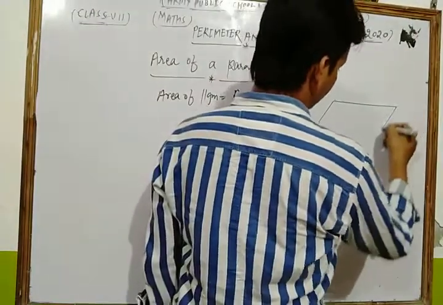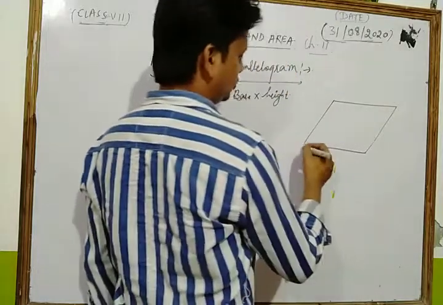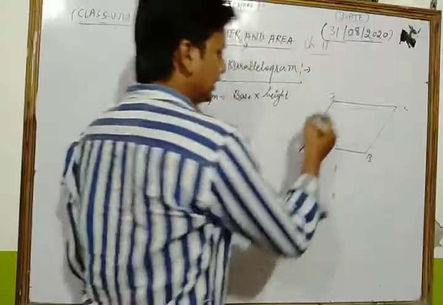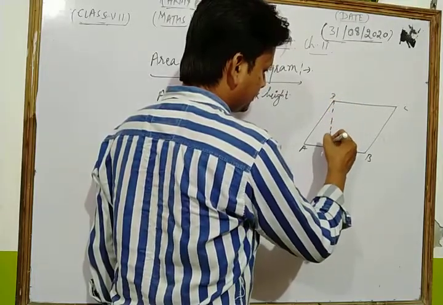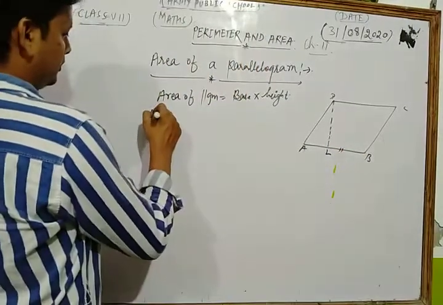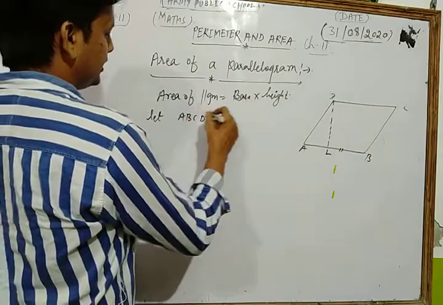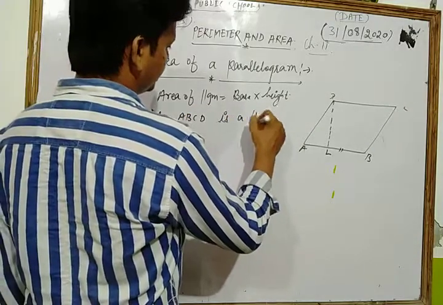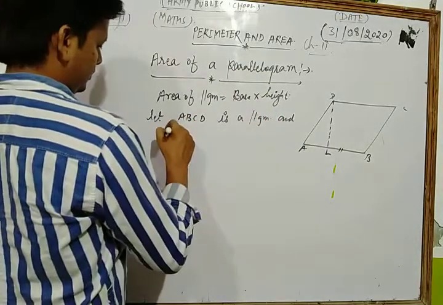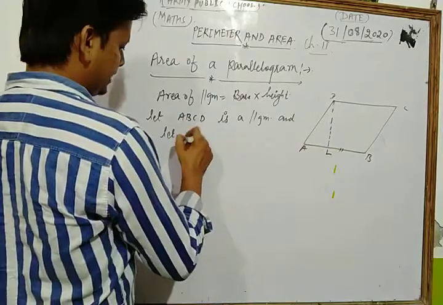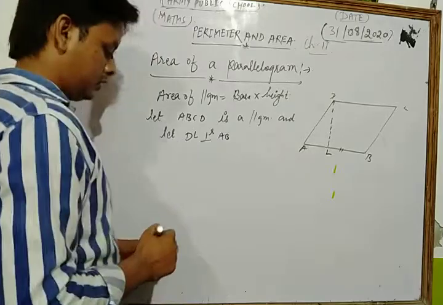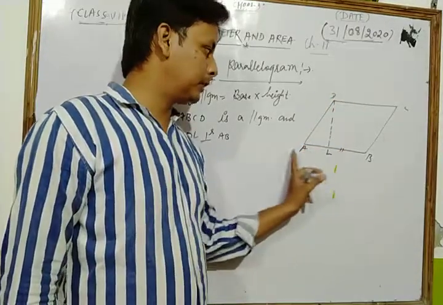Dear student, suppose that ABCD is a parallelogram. Okay, and let DL be perpendicular to AB. Dear students, let DL be perpendicular to AB.